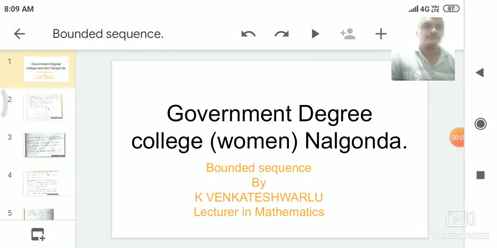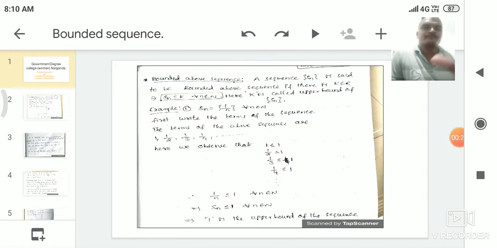Hi everyone. Yesterday we discussed the definition of a sequence and constant sequence with examples. Today we discuss bounded sequence with its examples. First, once again, we see the definition of sequence and constant sequence with examples.